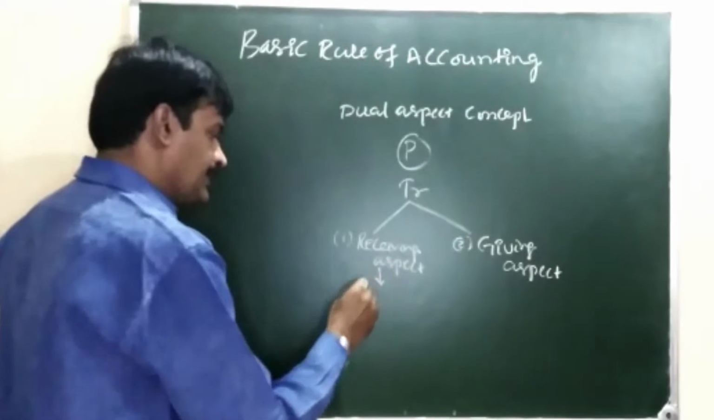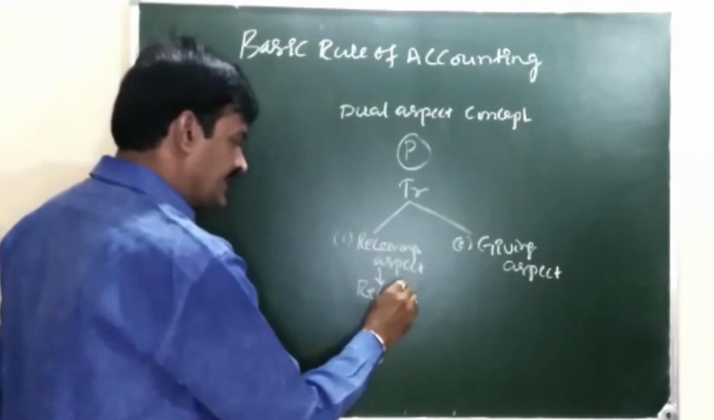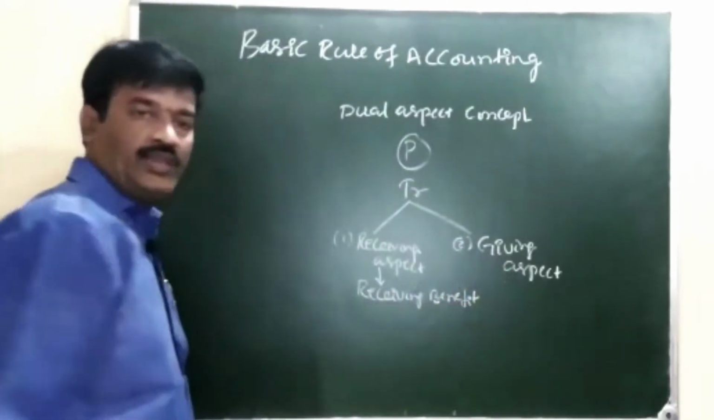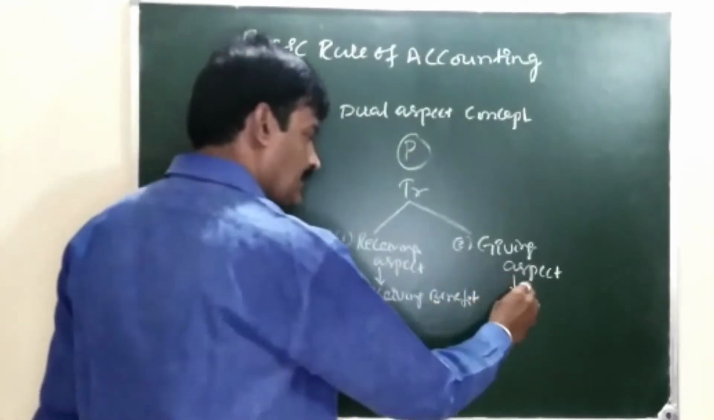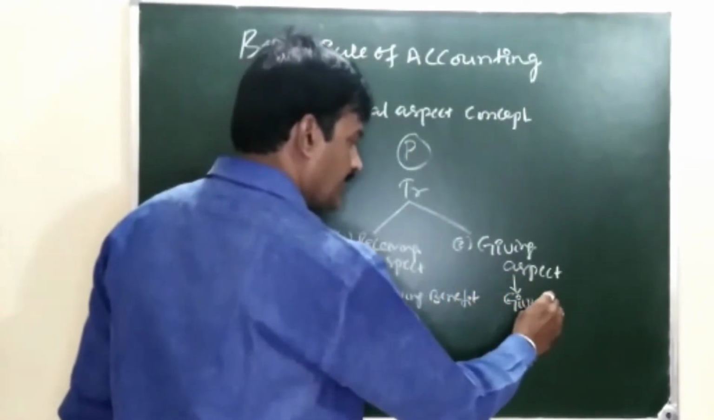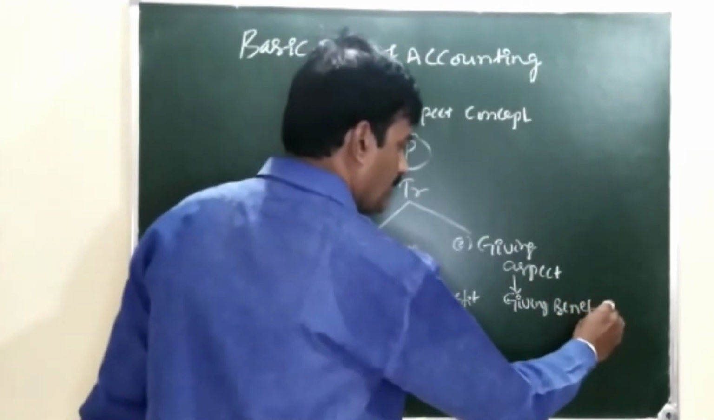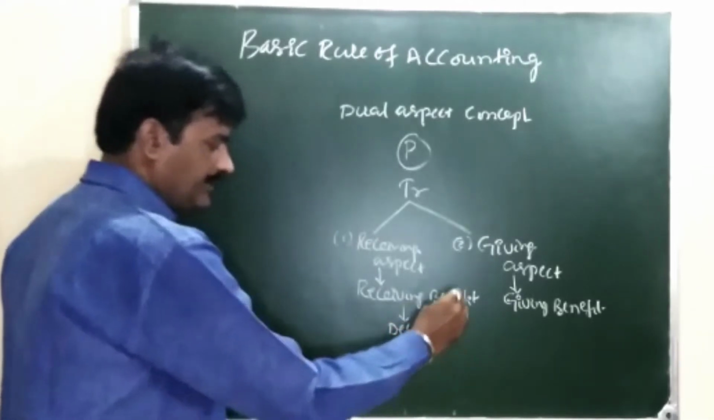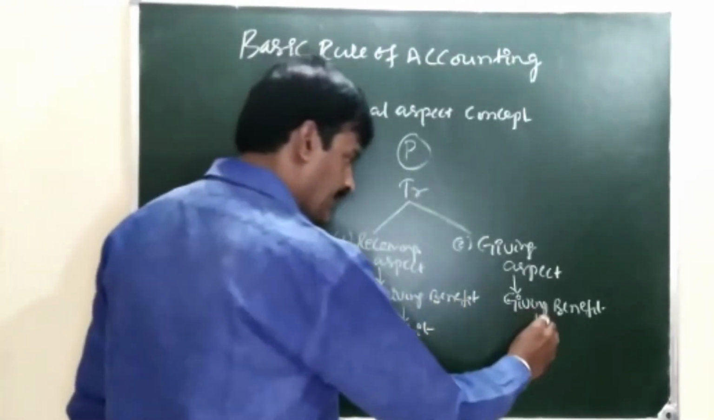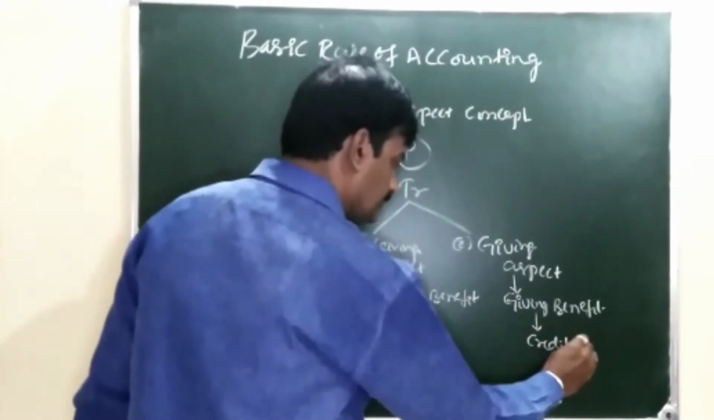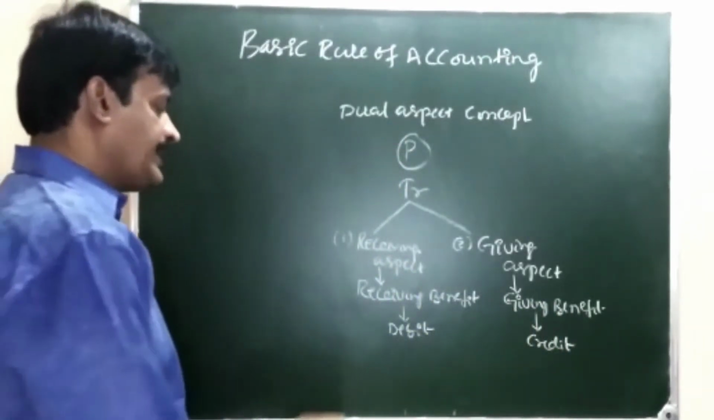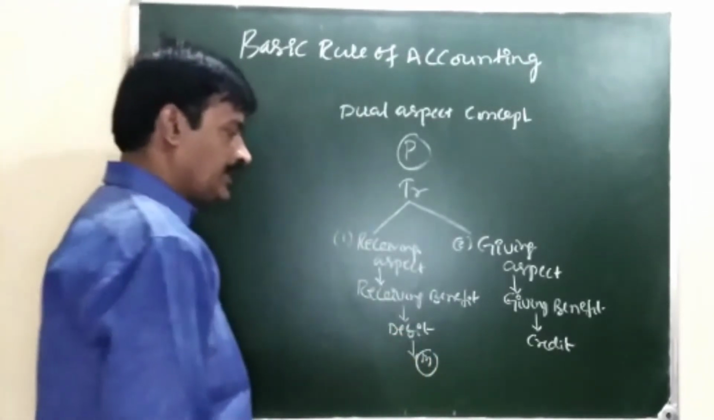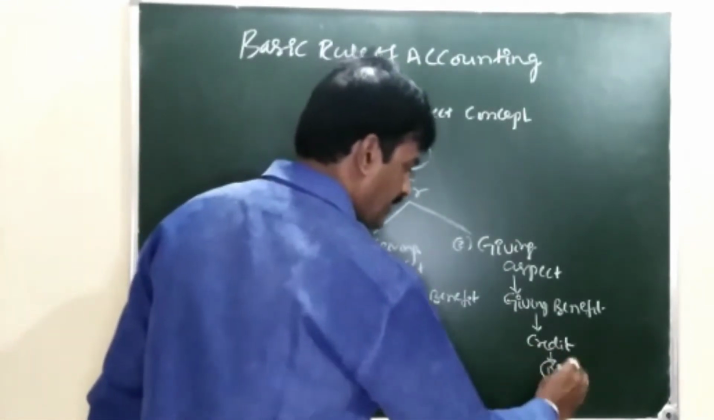The receiving aspect is also known as receiving benefit. The giving aspect is also known as giving benefit. Receiving benefit is nothing but debit. Giving benefit is nothing but credit. The debit aspect is measured in terms of money. In the same manner, the credit aspect is also measured in terms of money.